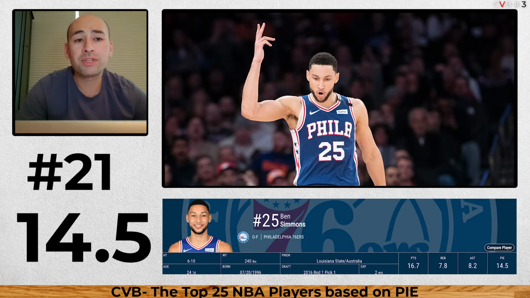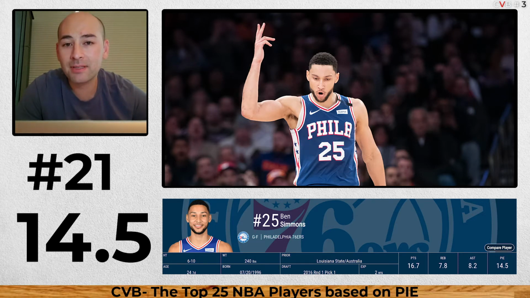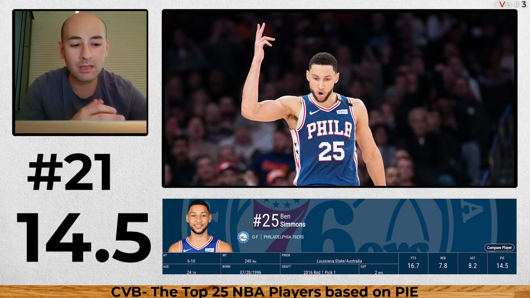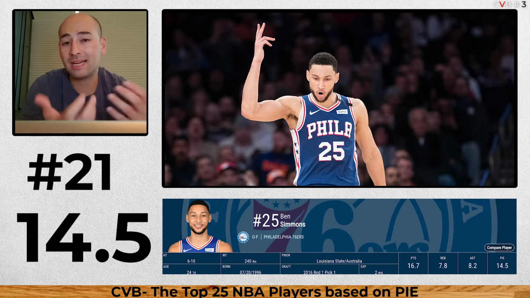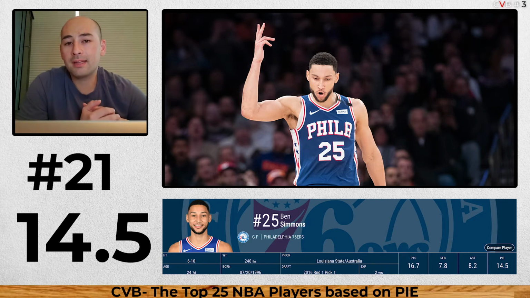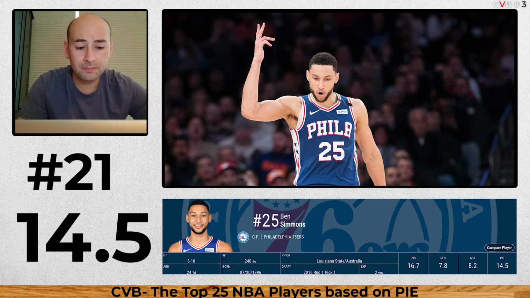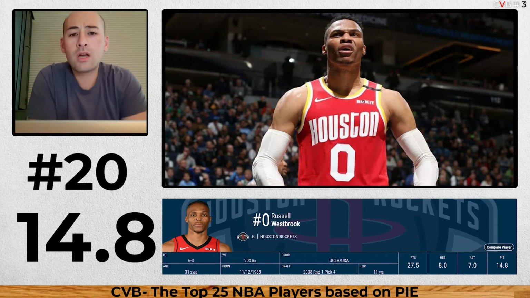21, 14.5, Ben Simmons. Ben Simmons makes a huge impact on the game. He's an amazing player, look at those stats. He's almost averaging a triple-double, and stats aren't everything, but he does make an impact. He is solid at D, and they can do some damage this year in the playoffs for sure. 20, Russell Westbrook,